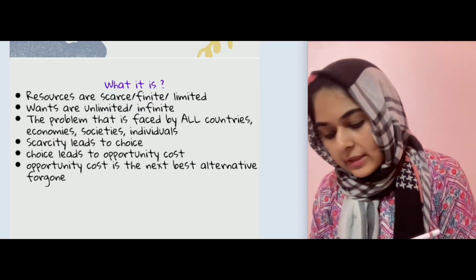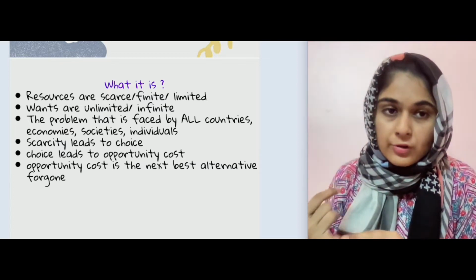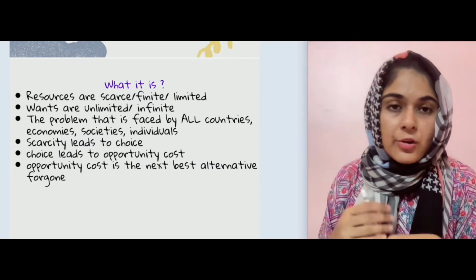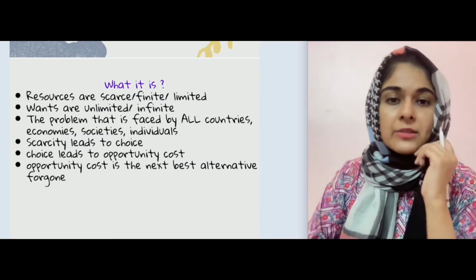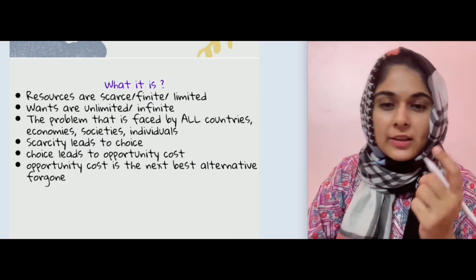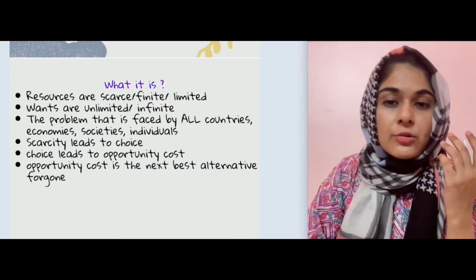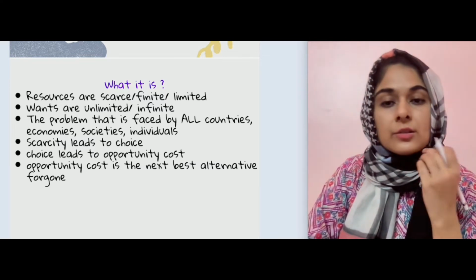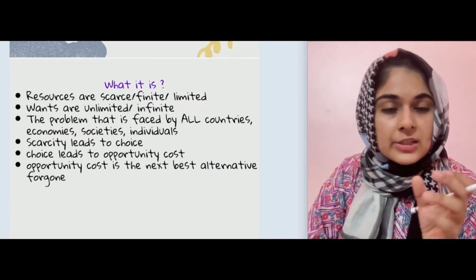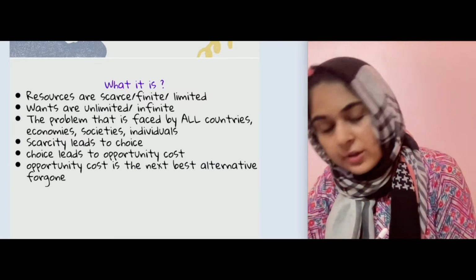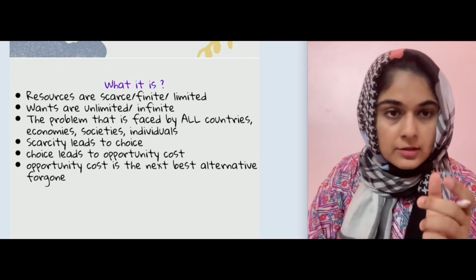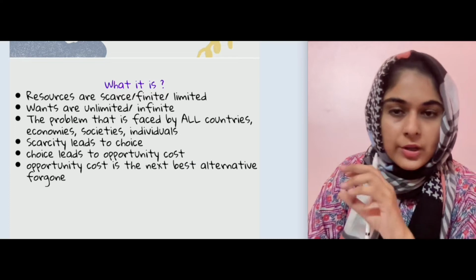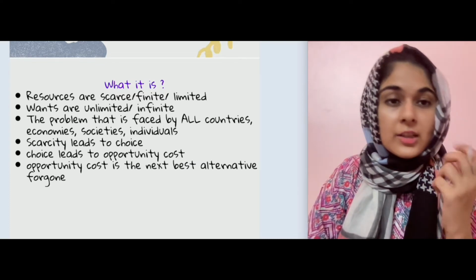So what happens is that because there's scarcity, you need to make choices, and because you need to make choices, that leads to opportunity cost. So opportunity cost क्या होती है? It is the next best alternative foregone. So in the exam, when they ask you what is the opportunity cost, so they expect you to write the whole thing, the next best alternative foregone. And the key terminologies here is foregone. The word foregone is the scoring part of the whole definition, and the next best alternative. So ये जो है पूरे as it is definition लिखनी होती है NCI.